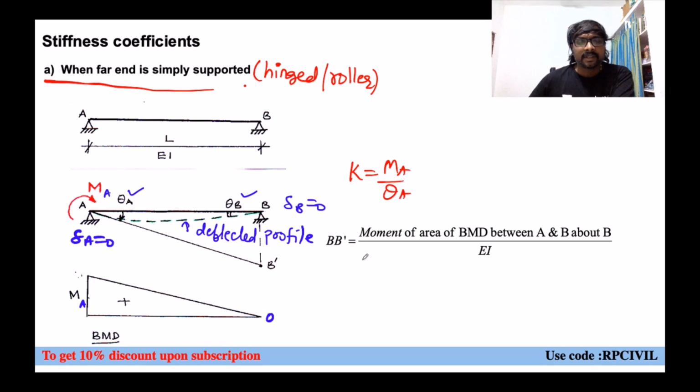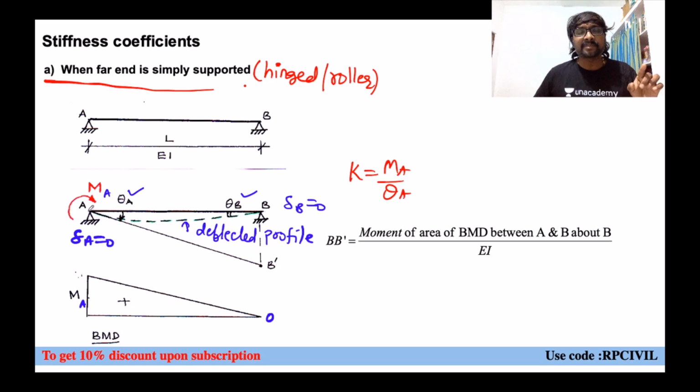Okay. Now, BB dash, what is that BB dash? You can say from moment area theorem 2, when you are drawing a tangent at a point A, and this is your elastic curve, the point on the elastic curve is B or not? The point on the elastic curve is B, and what is the corresponding point on the tangent from A? Tangent is drawn from A to the elastic curve. What is the corresponding point on the tangent from A? B dash, right? So the vertical intercept BB dash, the vertical intercept between which one? Elastic curve at a particular point, the vertical intercept between the elastic curve and the corresponding point on the tangent line,